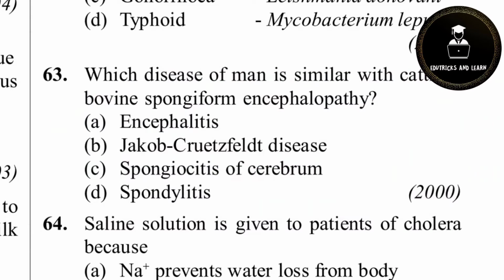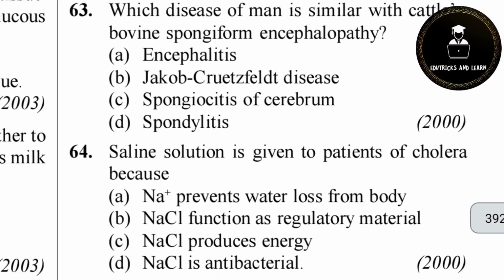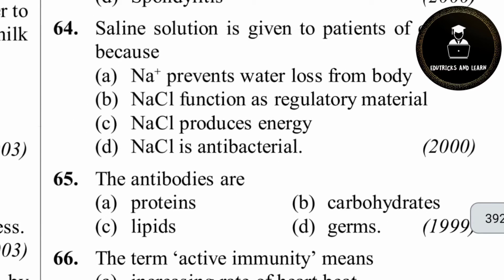So what is Creutzfeldt-Jakob disease? If you have not noted, note here. After the doctors who described the symptoms of the disease, it is caused by prions. So what are prions? It is a proteinaceous infectious agent. In this disease, our brain is mainly affected, which associates cystic degeneration. Our cells in the brain start to degenerate. This disease is called Creutzfeldt-Jakob disease. It is caused by prions. It is similar to BSE, bovine spongiform encephalopathy.